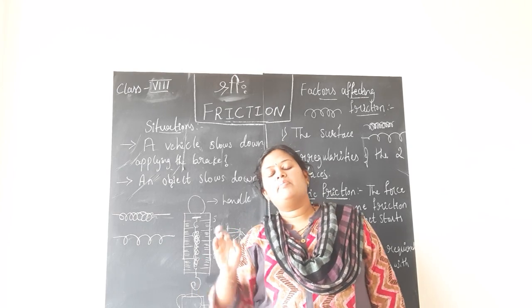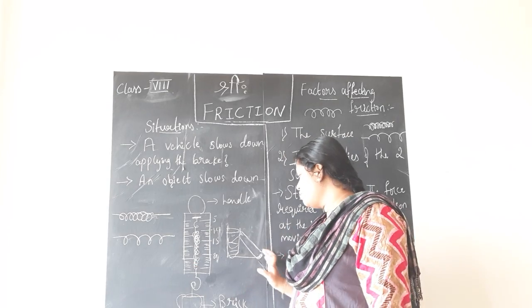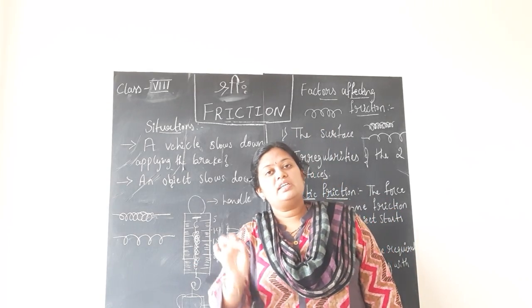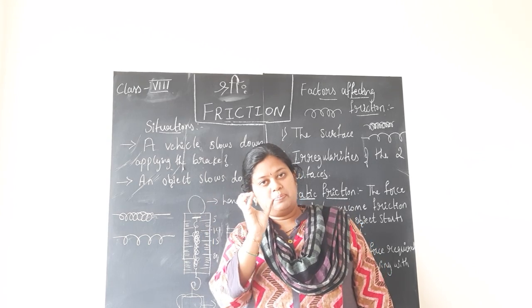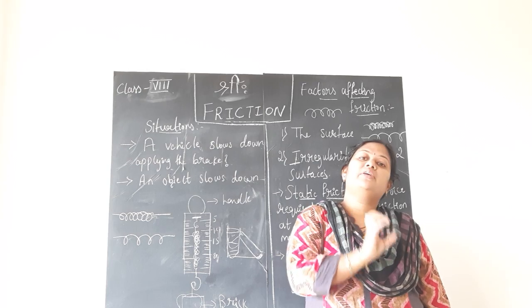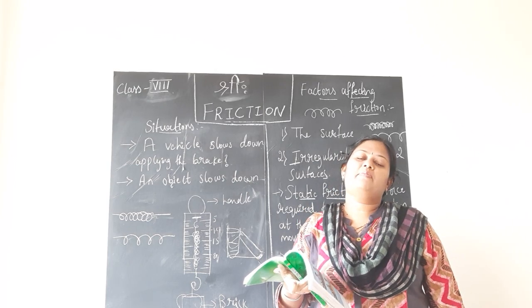So in all the three cases it will come to the state of rest after rolling down the inclined plane. In which case was the distance travelled by the pencil cell more and in which case was it minimum? That is what they are questioning us. So what do you think can happen, children?